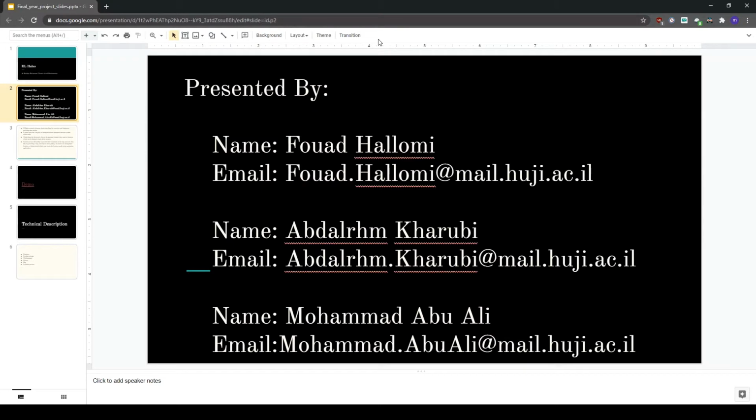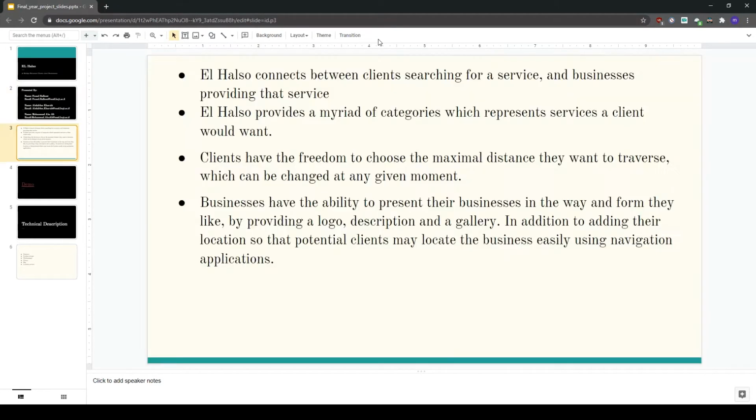My name is Muhammad Abu Ali. Alongside my partners, Abed Kharouba and Fuad Haloumi, we created an app which connects between clients searching for a service and businesses providing that service. It works like a bridge, connecting these two sides.